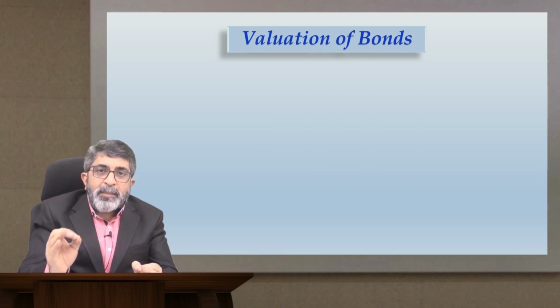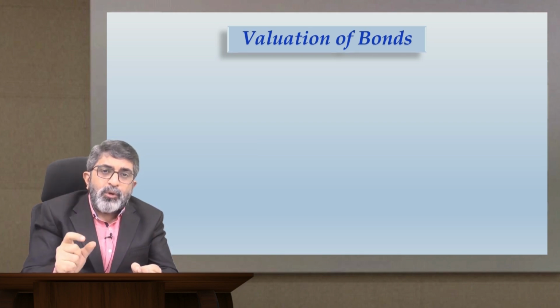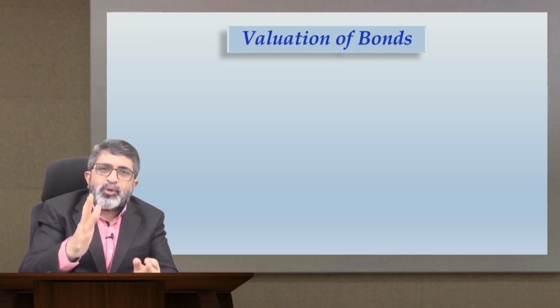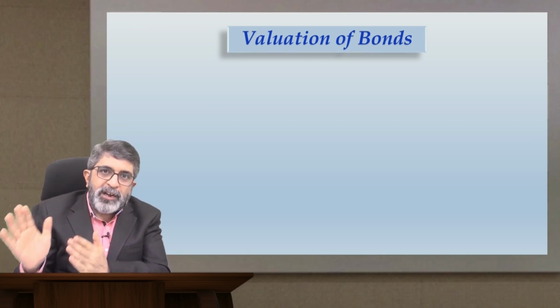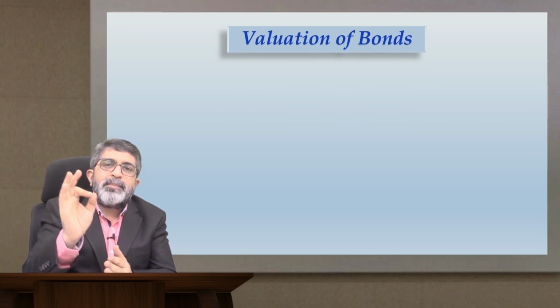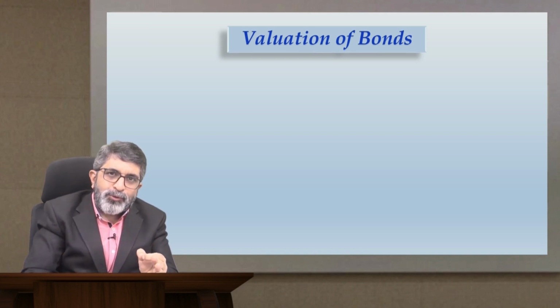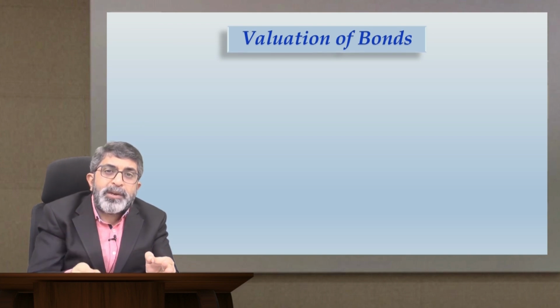These definite payments resemble the coupon payments and the par value or the maturity value or the principal that will be repaid to the investor on maturity. So, definite cash flows at definite dates in future are being promised. You need to arrive at the present value, and for that purpose you need to arrive at an appropriate discounting